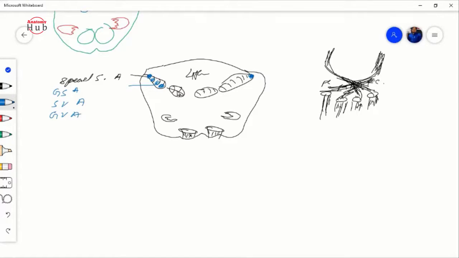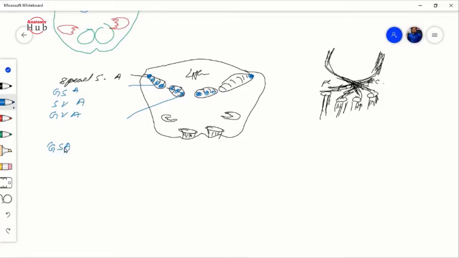Then here you will find another 3 nuclei. What are they? Here the most medial one you will find is the general somatic, because right now more medially means more motor.